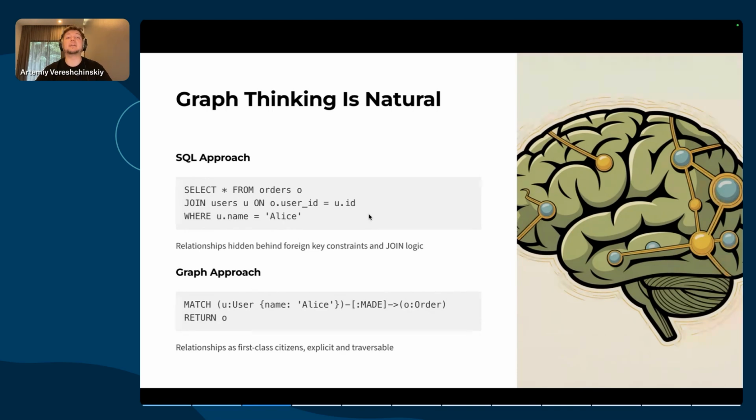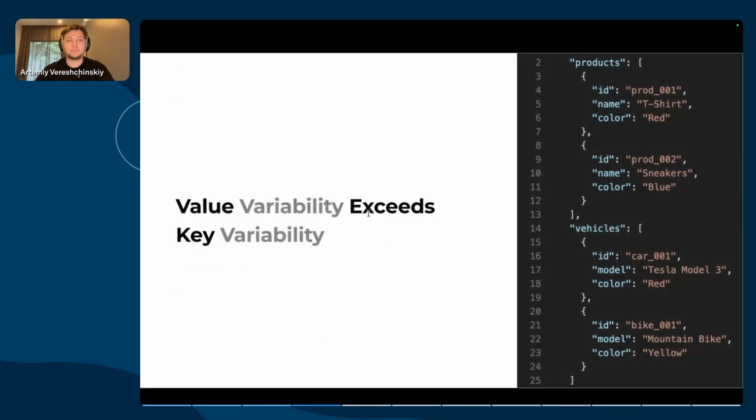It's surprising how little we ask ourselves about how we perceive the world around us. How do we think about things around us and beyond? It turns out we think in graphs. Primarily, we think in graphs. It's because the evolutionary process developed us to think in graphs as the most natural and efficient way of describing everything around. So let's make some experiments.